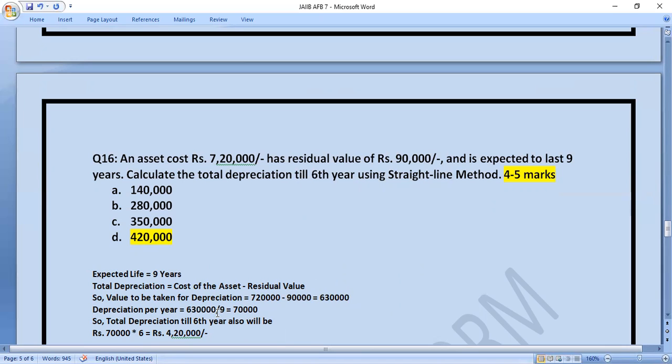Now per year depreciation will be 6,30,000 divided by 9, that is 70,000, because in straight line method we use the same amount for depreciation every year. And so the total depreciation till 6th year will be 70,000 multiplied by 6, and that is the right answer that you have, that is 4,20,000. So in this way you can calculate this. Let's move to next question.